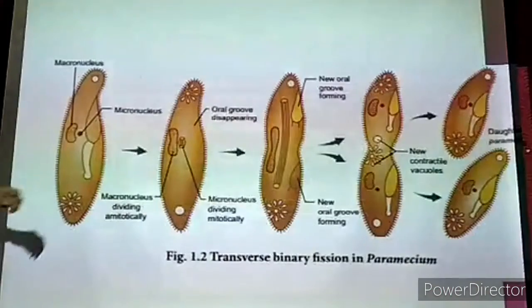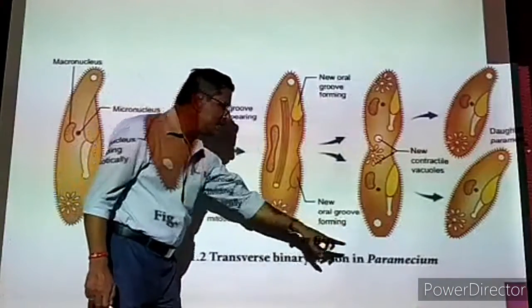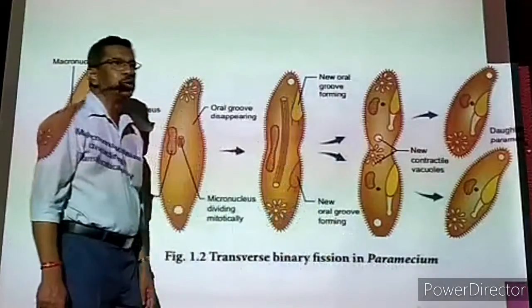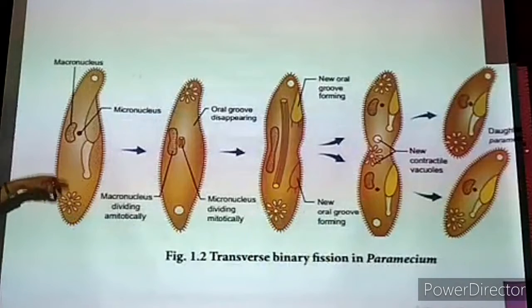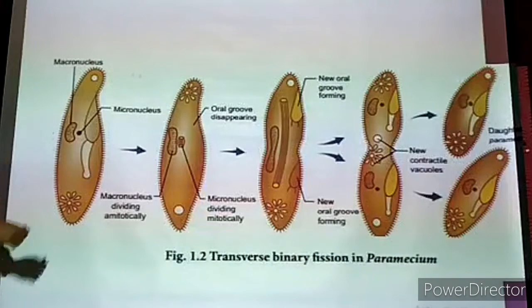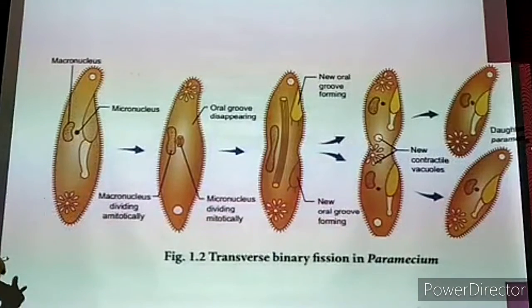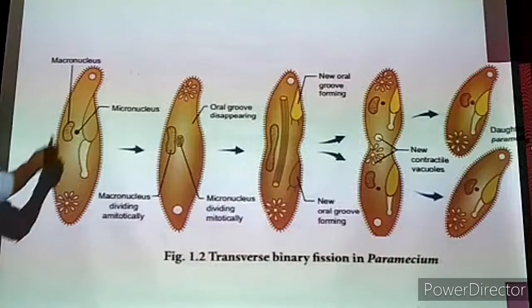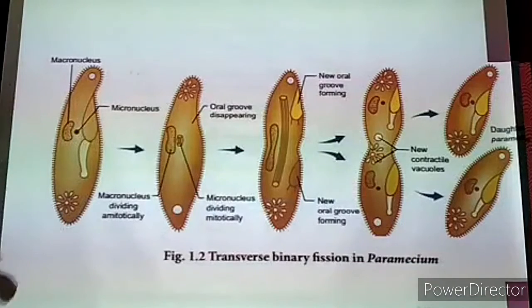The next we are going to see transverse binary fission in paramecium. Now paramecium is a unicellular animal. This is the paramecium. It is living in pond water, fresh water, or lake water. The body is a slipper shape. It is having a number of hair-like structures over the body to swim in water.